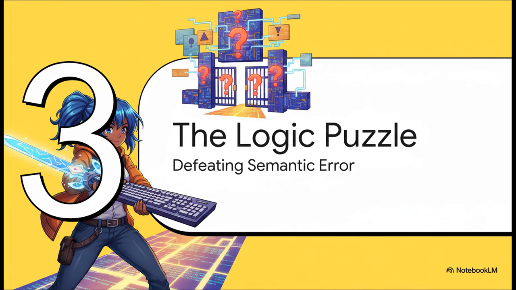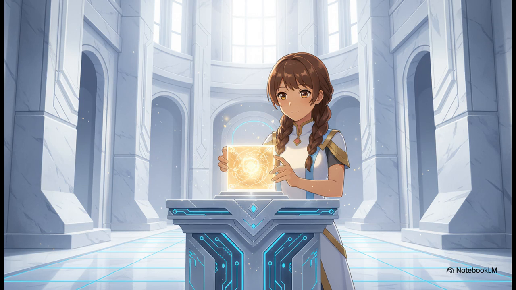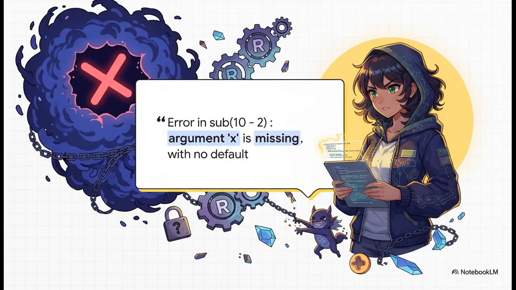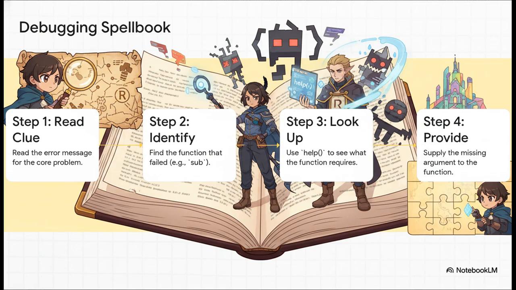And now you face the final boss of our quest, an error of pure logic. This is also called a semantic error. So you try to call this function sub with what looks like a totally simple subtraction. You check it over. The syntax is clean, the parentheses are perfectly balanced, there are no warnings, it looks absolutely perfect. It should work. But it fails, and the error message is your only clue. It's like a riddle from the final boss. R is telling you, hey, this sub function needs something called an X argument, and you didn't give me one. I can't proceed. So how do you solve this logic puzzle?